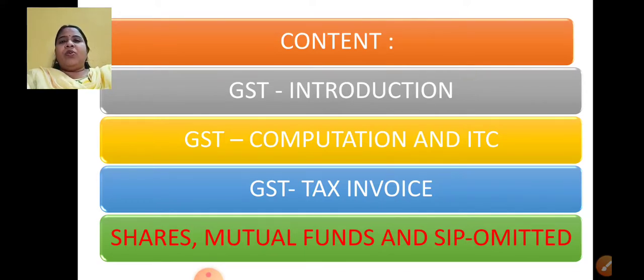I want you to make a note of the last point, that is shares, mutual funds and SIP is omitted from your syllabus. It means that 4.1 and 4.2 are the only two practice sets which you have to do from this chapter. The last two are omitted. So please make a note of all these things. Okay, so let's start with this chapter.